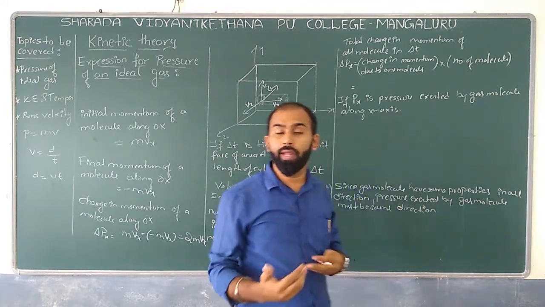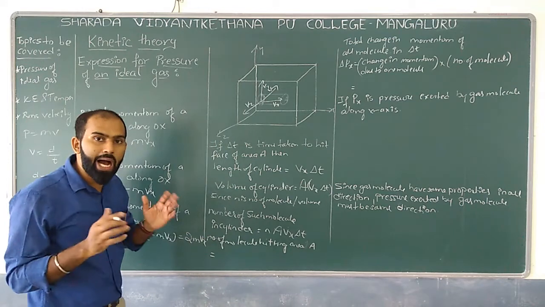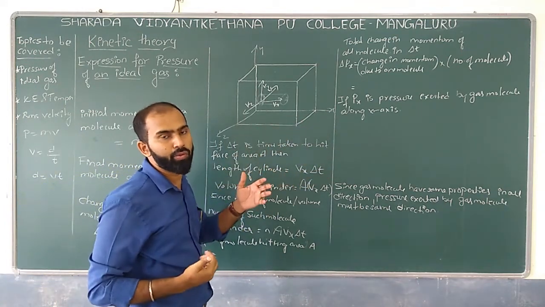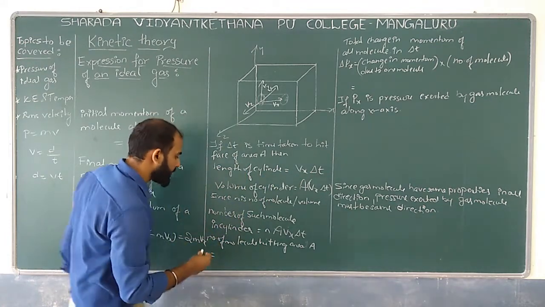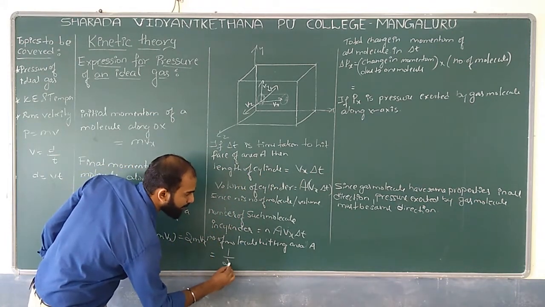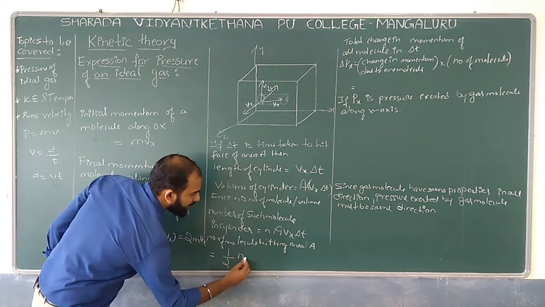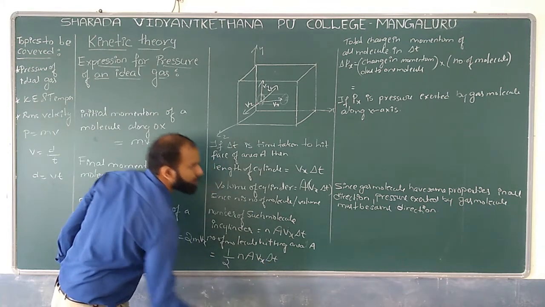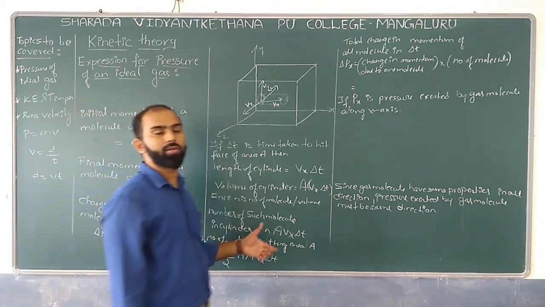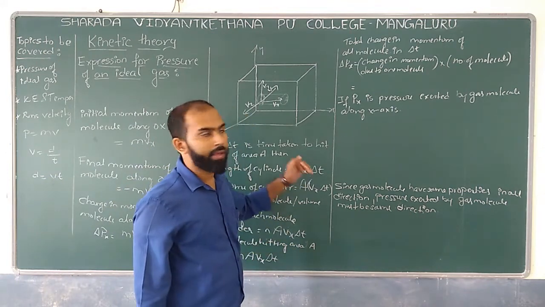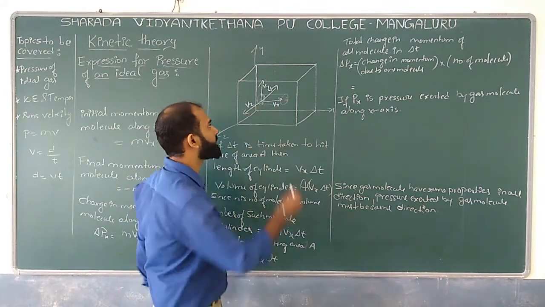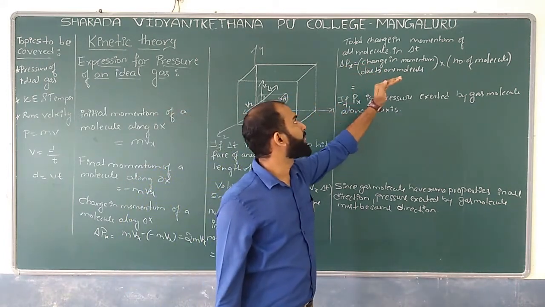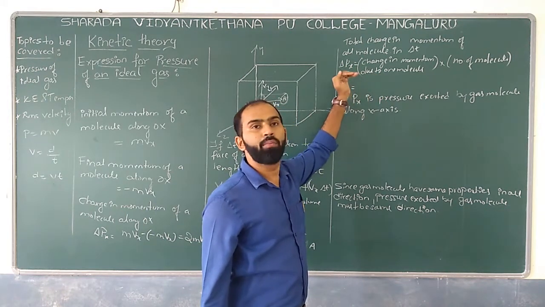So which means what would be the average I can take? Only half of the molecules are moving towards the wall and the remaining molecules are bouncing back with respect to their initial position. So similarly, I can take half into n into A into Vx into delta t. So this is the number of molecules hitting area A. This is the area I have taken.